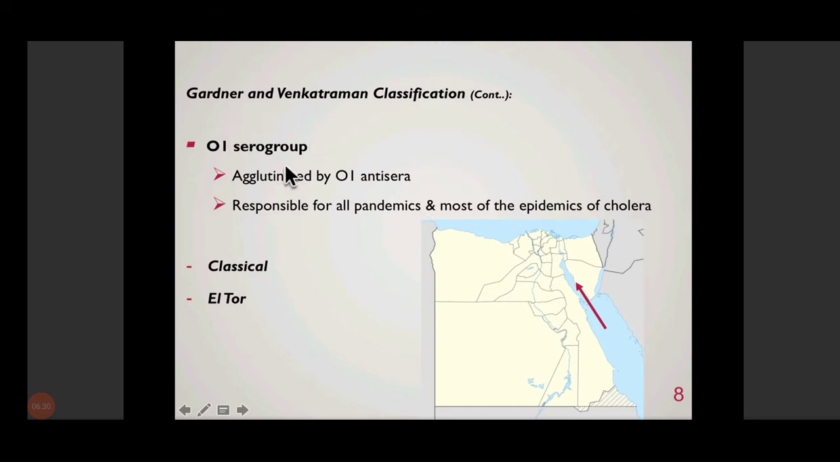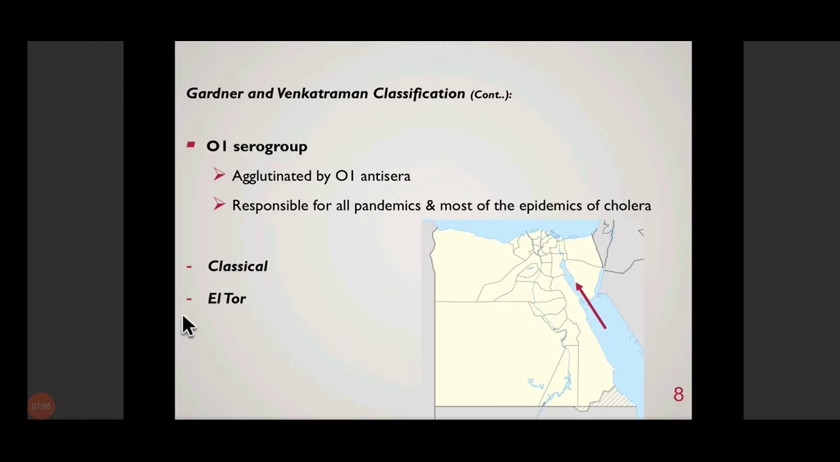So the O1 serogroup is agglutinated by O1 antisera, that is why it is known as the O1 serogroup, and it has been responsible for almost all of the pandemics and most of the epidemics of cholera. Like I told you earlier, the O1 serogroup is further classified into biotype classical and biotype El Tor. Classical, as the name suggests, is the one responsible for the earlier pandemics. The first to the sixth pandemic were caused by the classical type, and the seventh pandemic, which is still going on, is